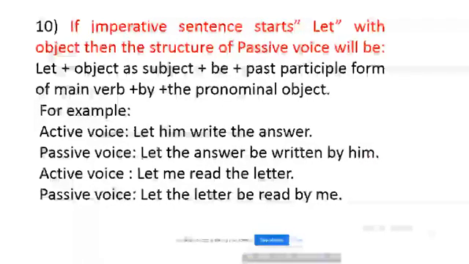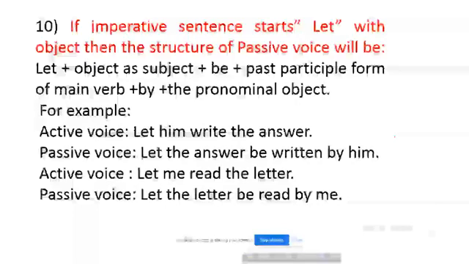That means I am telling it again. If you find imperative sentence starts with let with object, then the structure of passive voice will be let plus object as subject plus be plus past participle form of main verb plus by plus the pronominal object. For example, active voice let him write the answer.